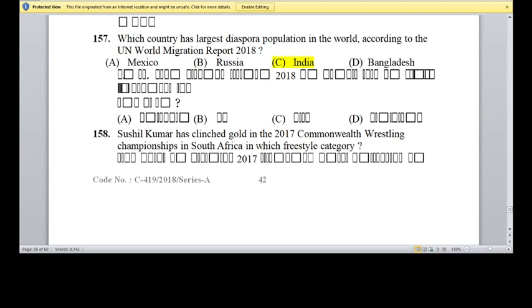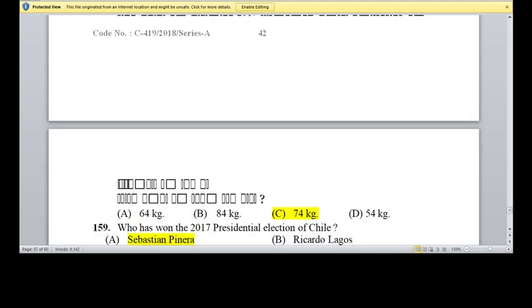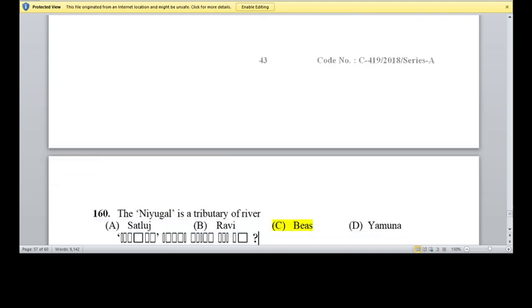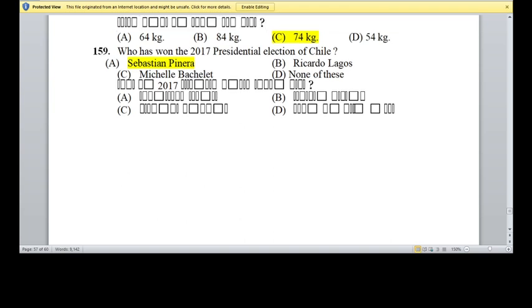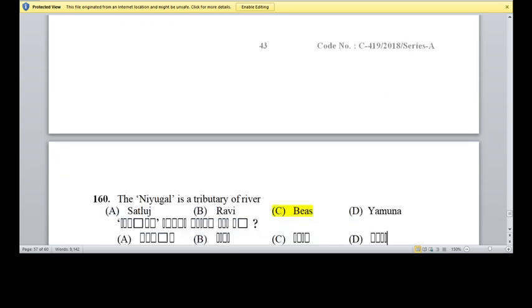Sushil has clinched gold in the 2017 Commonwealth Wrestling Championship in South Africa in which freestyle category? Option C, 74 kg. Question 159. Who won the 2017 presidential election of Chile? Option A, Sebastian Pinera is the right answer.